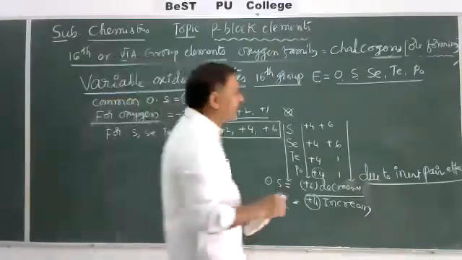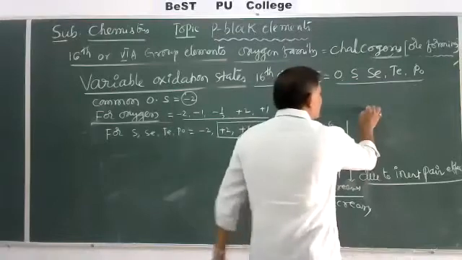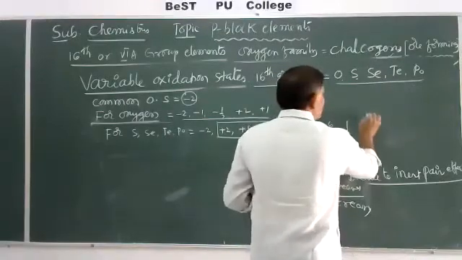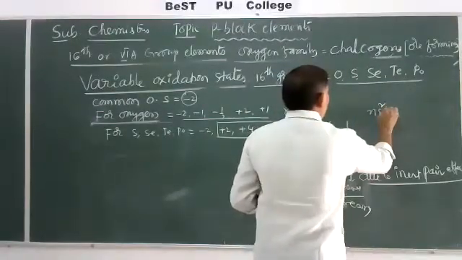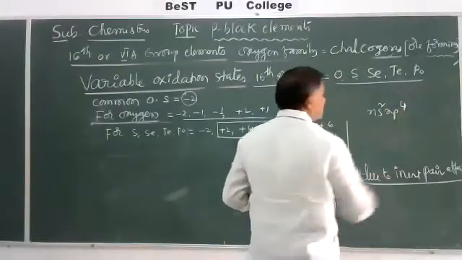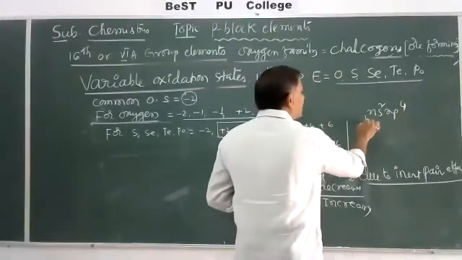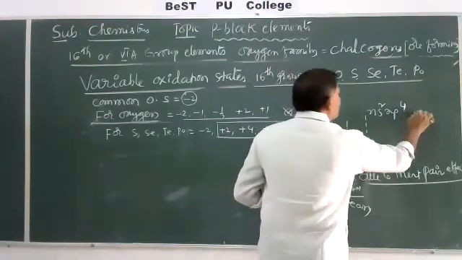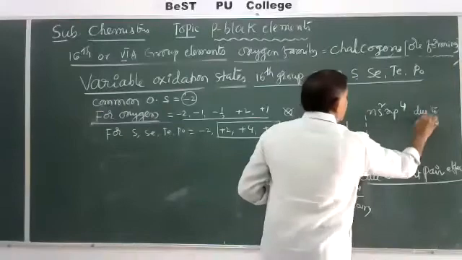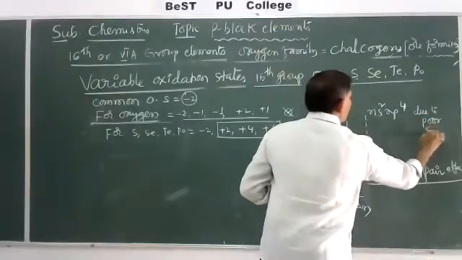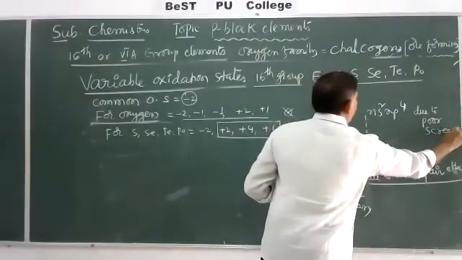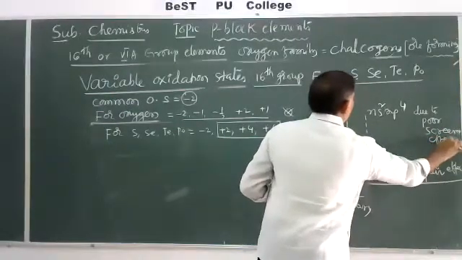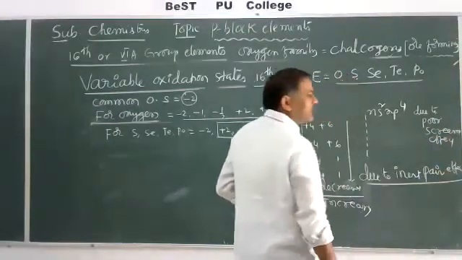So here we know the 16th group elements' general electronic configuration is ns2 np4. Whenever size increases from top to bottom, due to the poor shielding or screening effect, the inert pair effect increases.